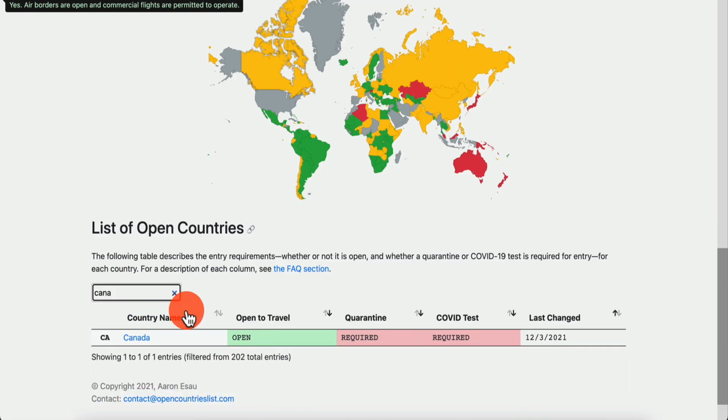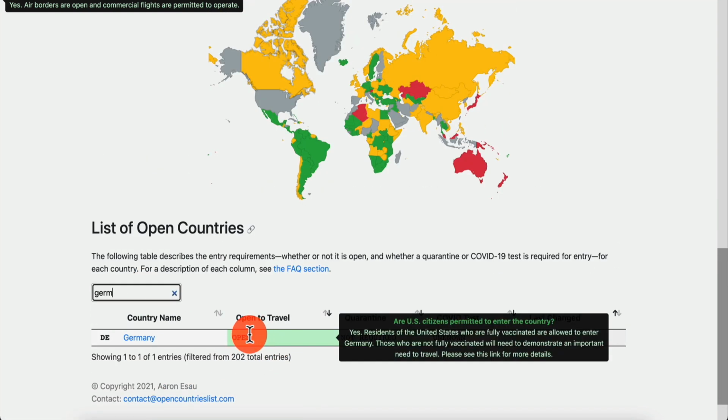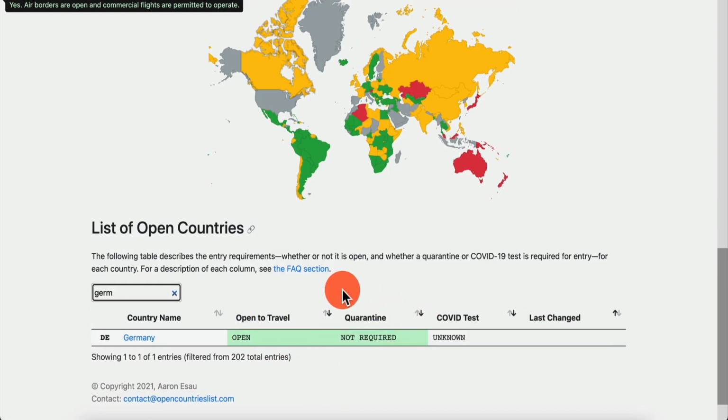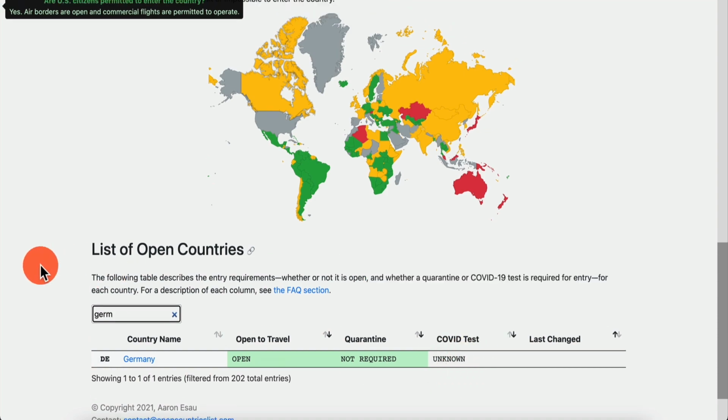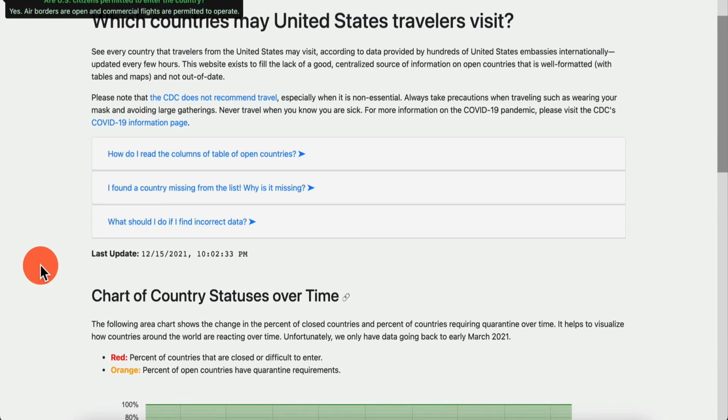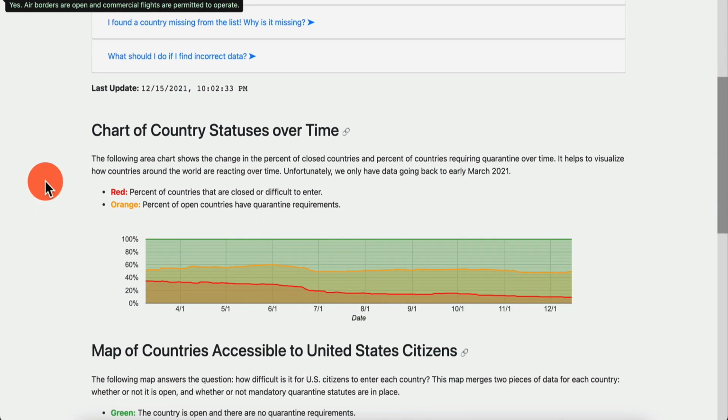And let's say I do Canada. I need to quarantine, and there needs to be a COVID test as well. And on the other hand, Germany, wide open, right? Open to travel. No quarantine, except the test is unknown. I'll just have to go ahead and check with that. And so that is an amazing site.